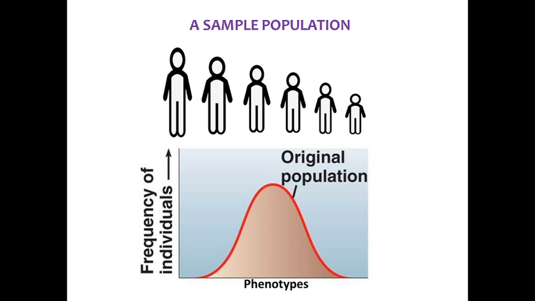In order to discuss this, let us consider a human population represented based on height. The graph shows the distribution of the original population. It is obtained by plotting the height against the frequency of individuals.